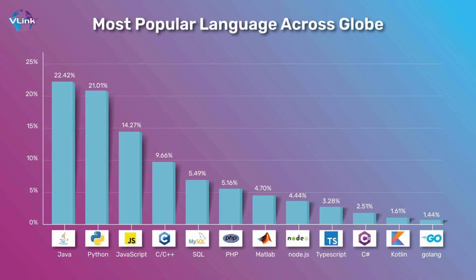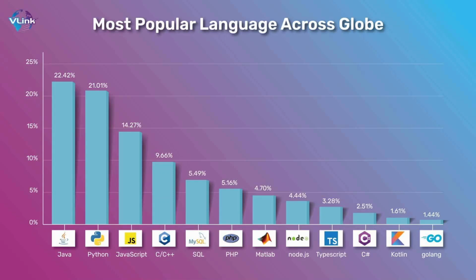If you look at the most popular languages across the globe, around 22.42 percent of people use Java. Similarly, 21.01 percent use Python.